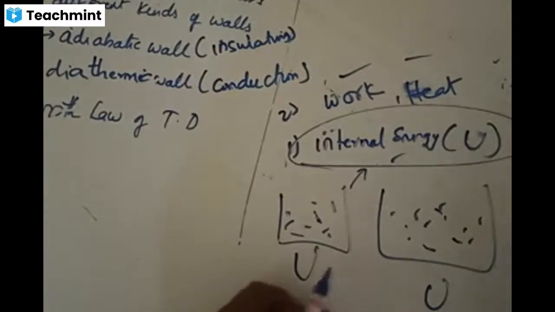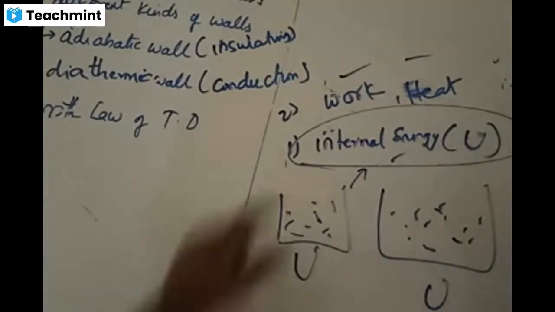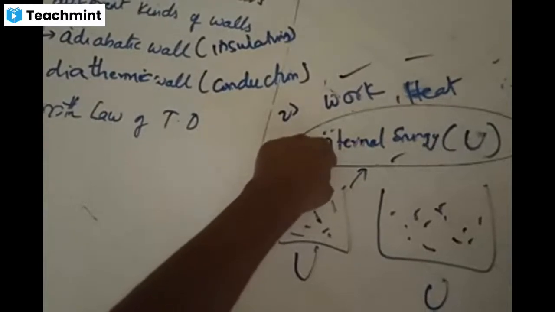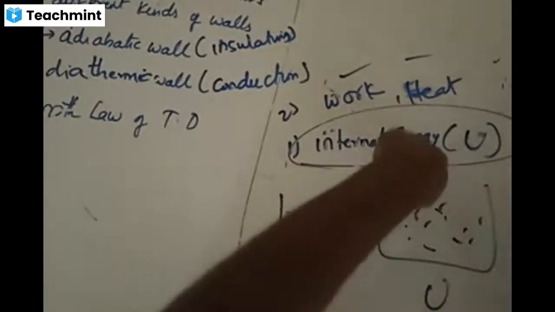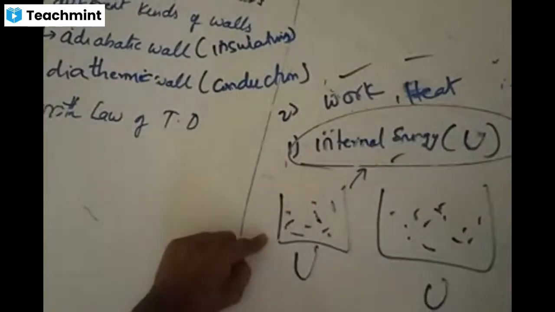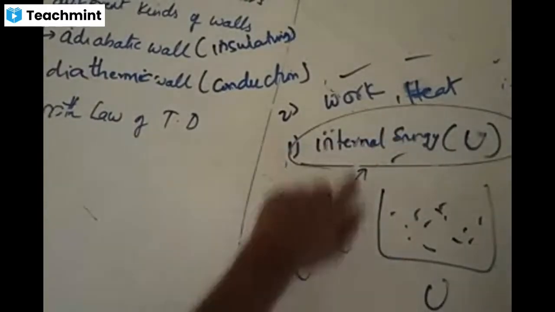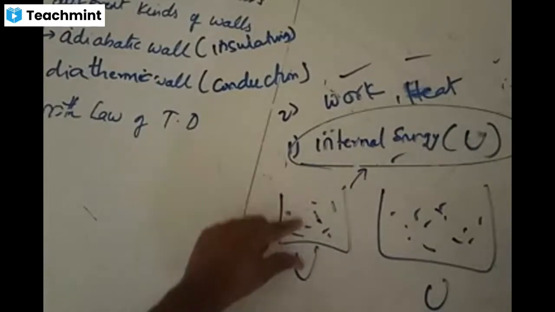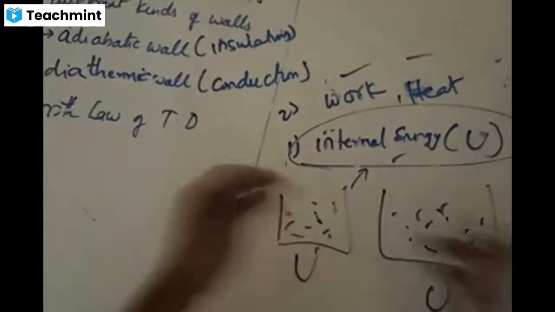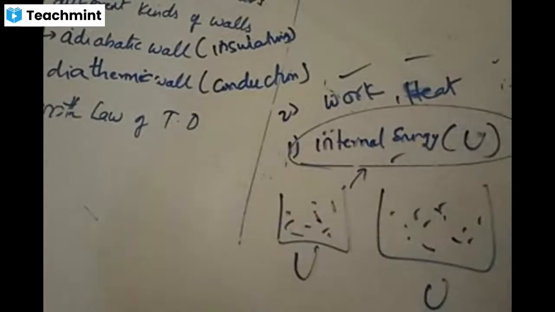Every thermodynamic system is characterized by one of the important properties called internal energy. From where is this internal energy arising? It is arising from the molecules of that system. The system consists of a large number of molecules. And why are those molecules like that? Why are they bound like that? Why are they not escaping from the container? Why are they not jumping out of the container?